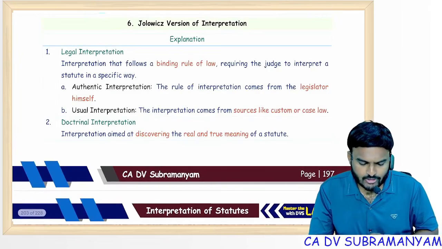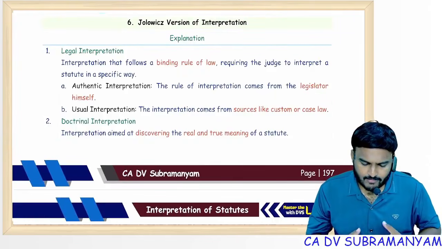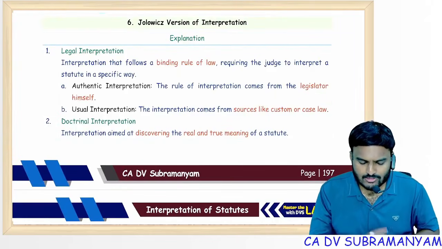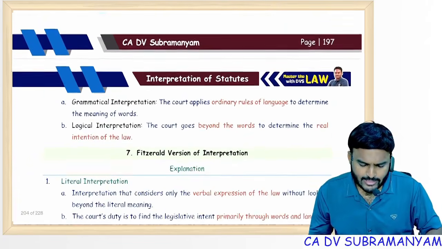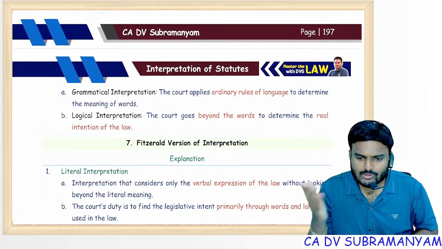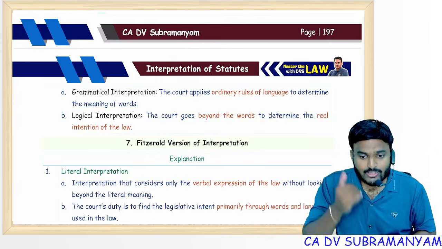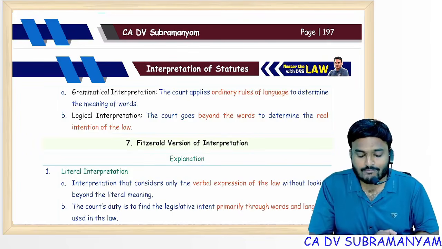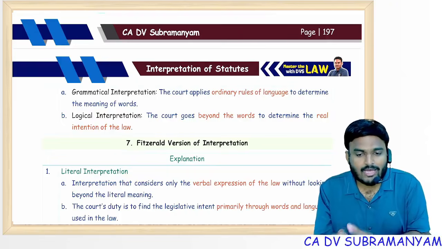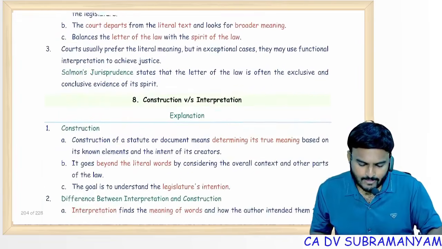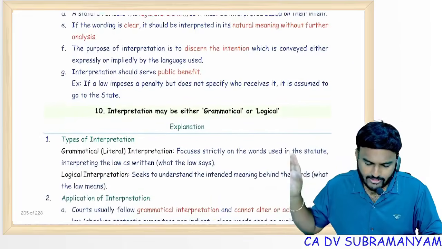Literal interpretation, doctrinal interpretation. Authentic: get the meaning from the language used in the law. Usual interpretation: get the meaning from the customs. Doctrinal interpretation, grammatical: go with the grammar and language used in the act. Logical interpretation: beyond the words used in the law. In regular classes and marathons I gave examples; if you want, you can watch the marathon. Next, construction versus interpretation and importance of interpretation, give one time reading only.